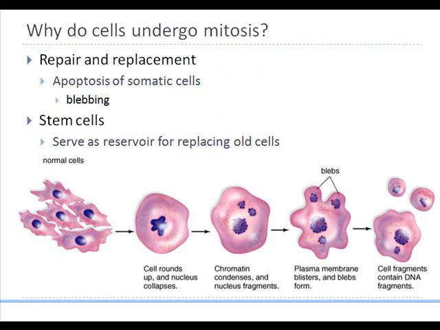Another kind of cells that undergo mitosis are stem cells. Many organs contain stem cells, which you hear a lot about, such as adult stem cells. They have the ability to divide in our body, especially like the red bone marrow stem cells that repeatedly divide and produce millions of cells that can go on to become various types of blood cells.